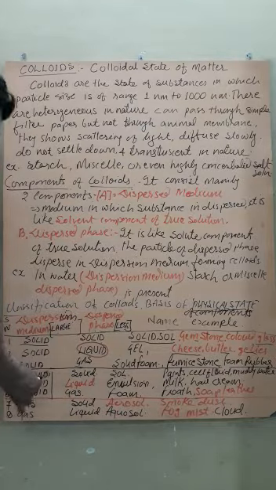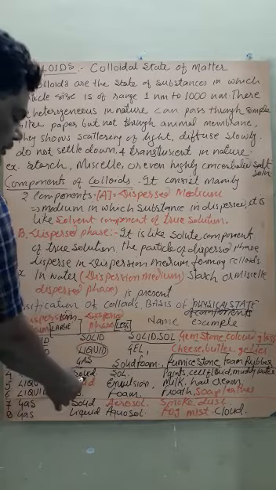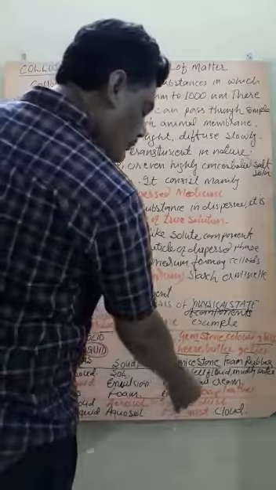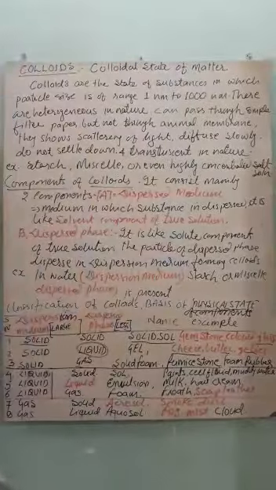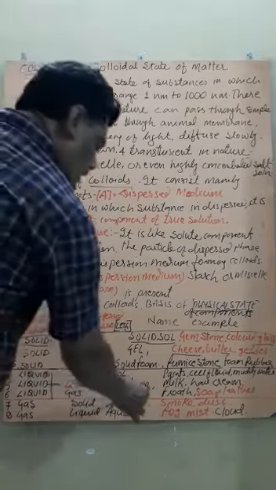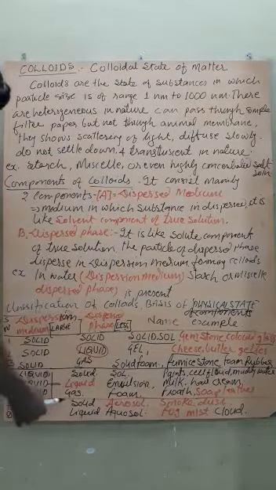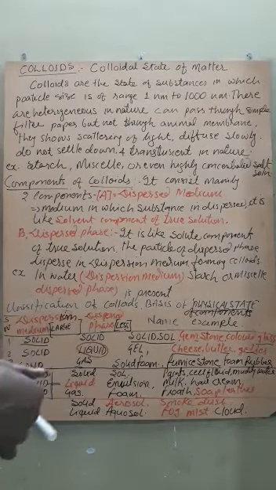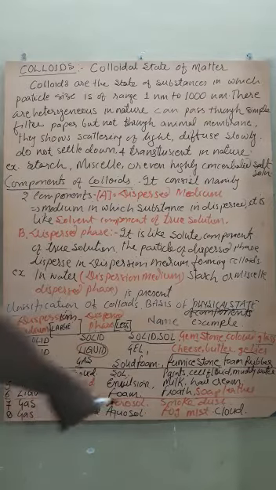The dispersion medium is liquid, suppose water, and the dispersed phase is solid, suppose starch, so that becomes starch sol. Examples are paints, cell fluids, muddy water, starch colloid, etc. If both are liquid, this is called emulsion, like milk, hair cream, etc. Paint also, but emulsion is not in our topic.